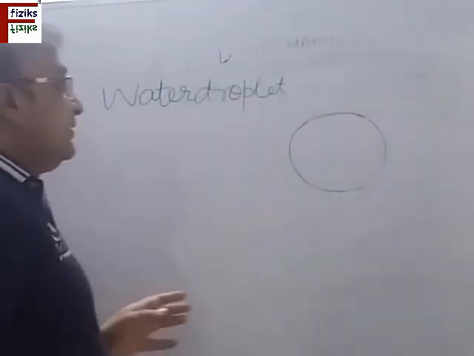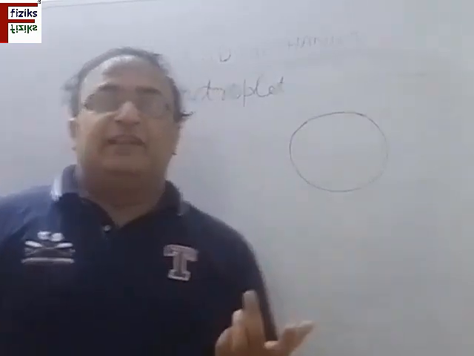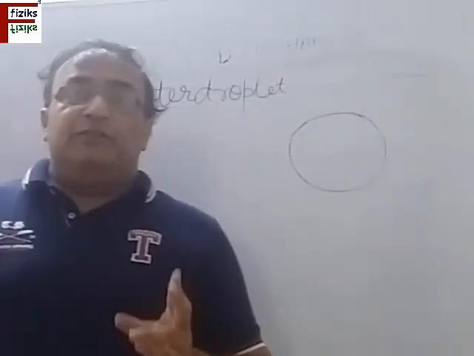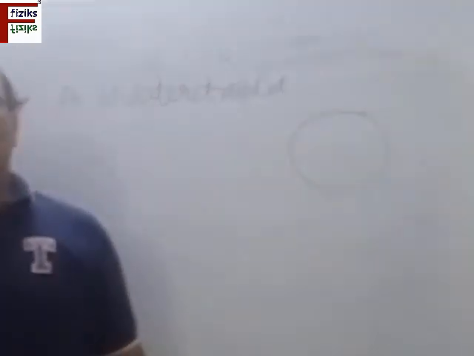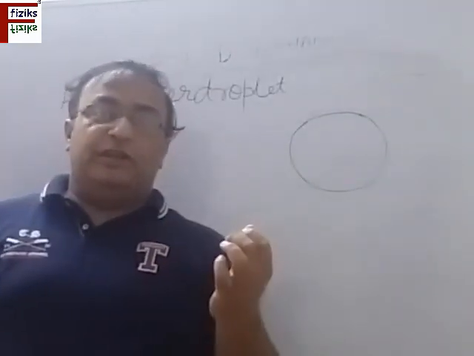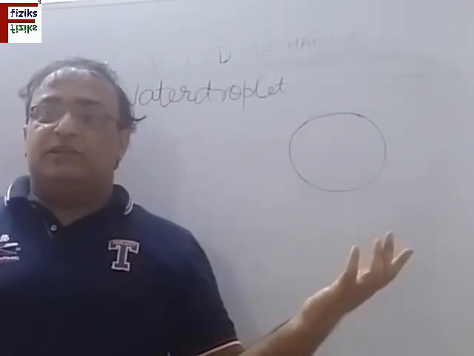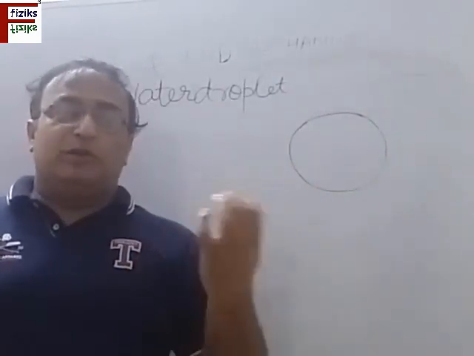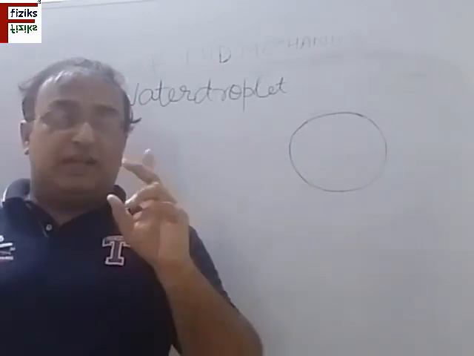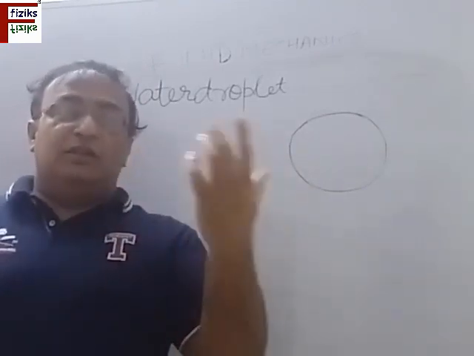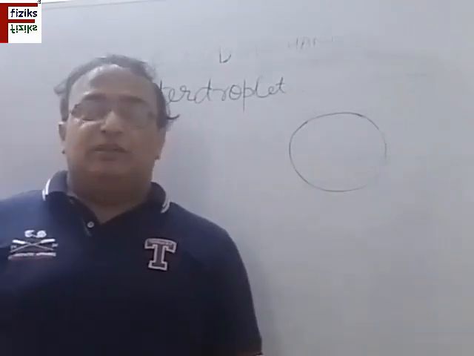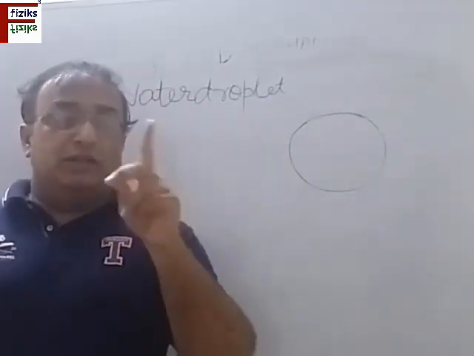Now let us discuss the excess pressure inside a water droplet. You must be knowing that there are two types of water droplet: those having smaller radius and those having larger radius. For smaller droplets, their size is governed by the surface tension, whereas for larger droplets, their size is governed by the gravity forces.